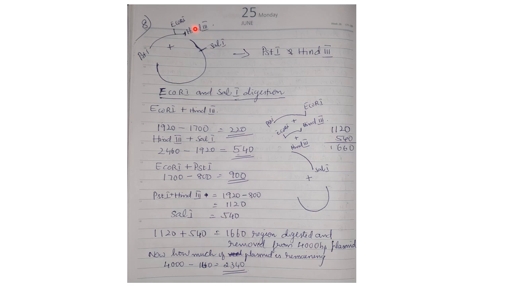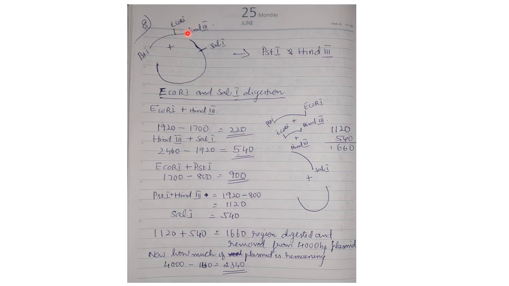Then comes HindIII and SalI. This portion will be, SalI is at 2460 and HindIII is at 1920. So you subtract it and you will get 540 base pair. That is, this region will be 540 base pairs. Then EcoRI-PstI.